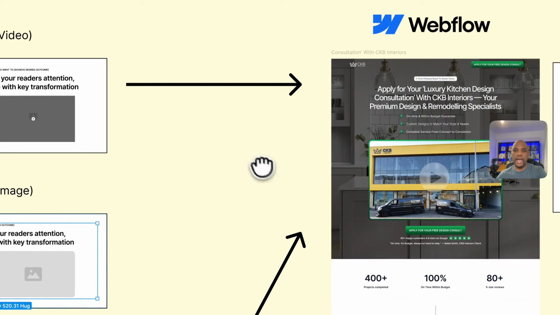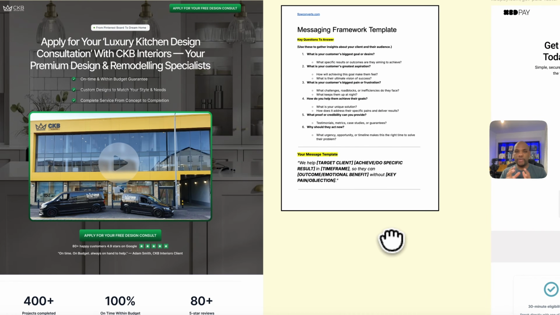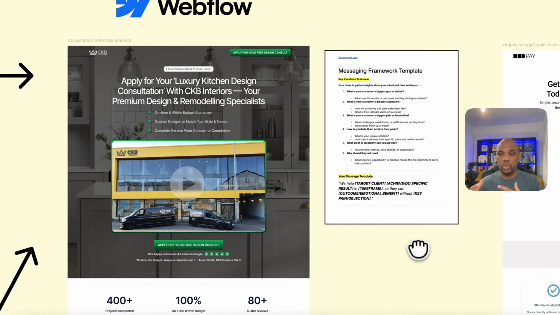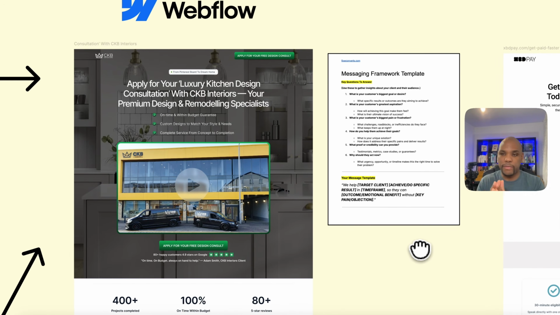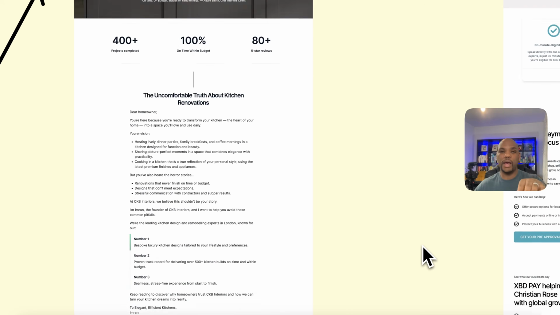Now, once we've done that, we're going to move into the design phase and moving into a tool like Webflow, or also we're using Figma, because Figma is a powerful tool that we use just to design this out. Then what we're doing is nailing down from our messaging framework. We're inputting everything from our messaging framework into our actual landing page.